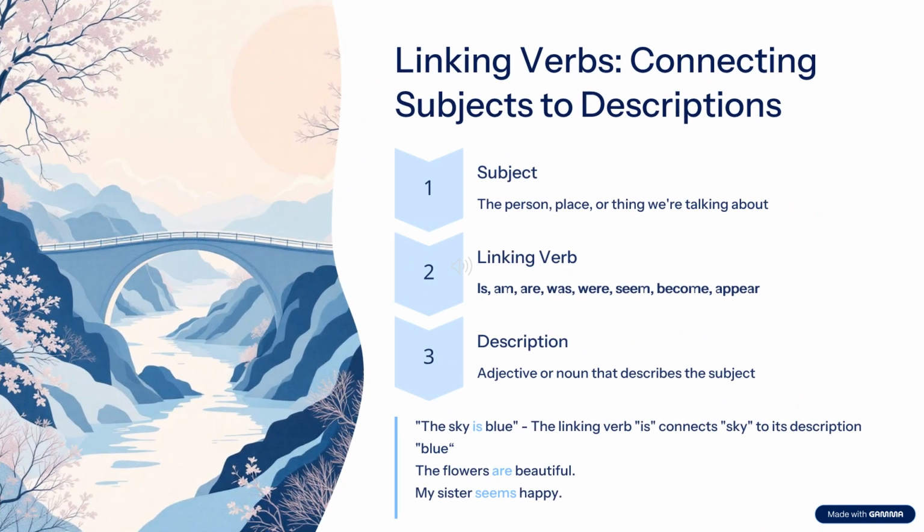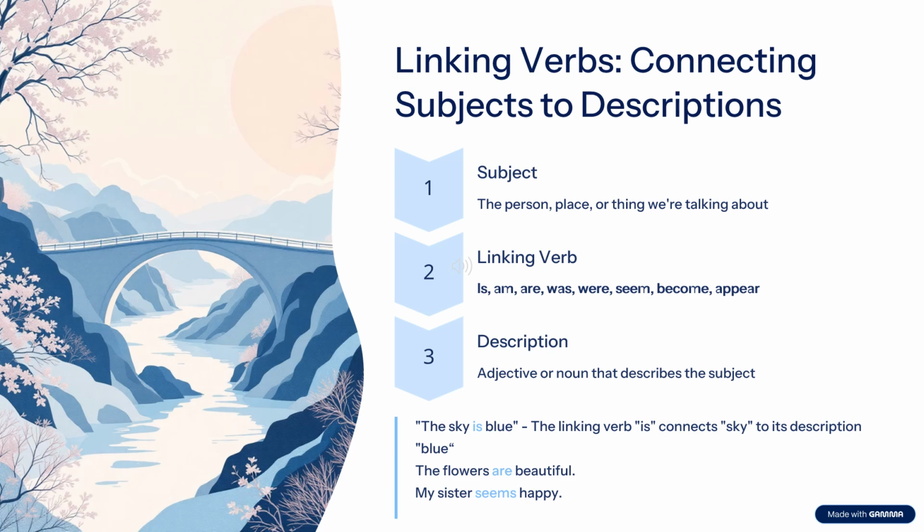Linking verbs. In linking verbs, there is no action involved. So why do we use them? We use them as connectors, which connect the subject to its description. The subject, which is mainly a noun, that is, the person, place, or thing we are talking about.